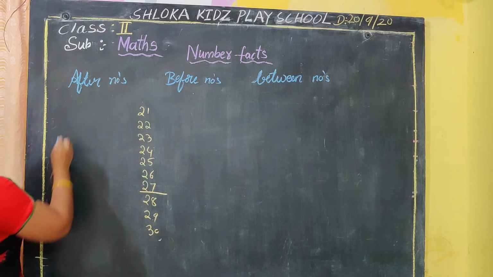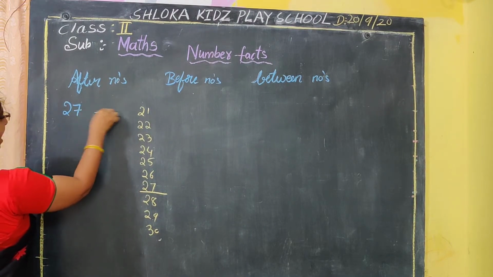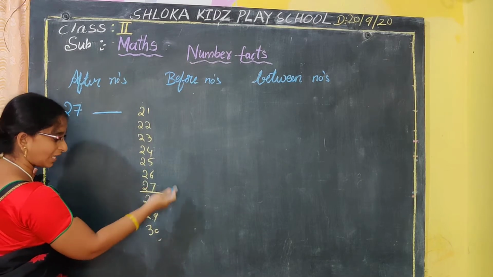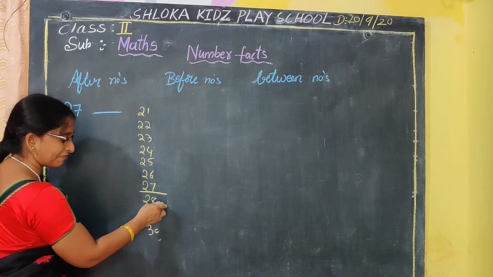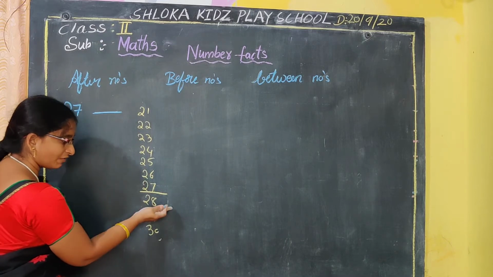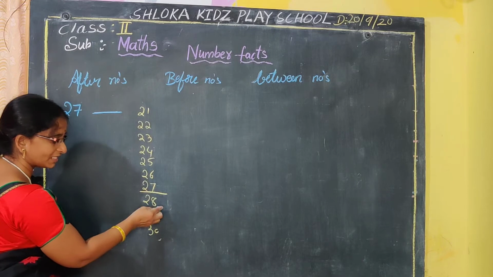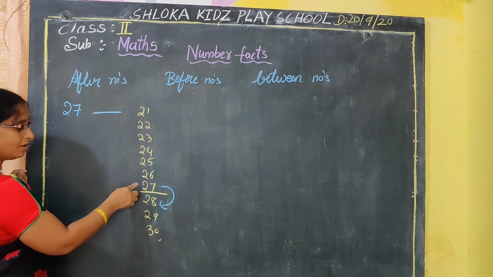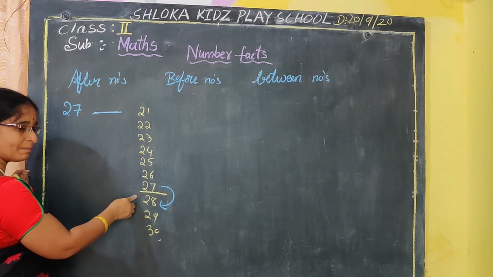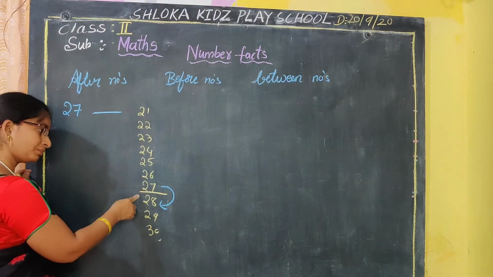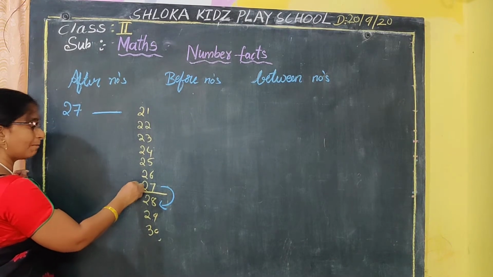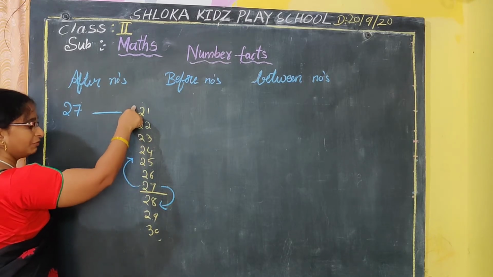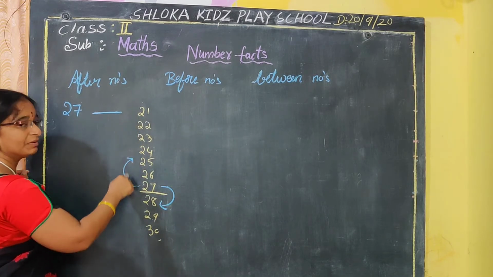I am writing the number 27. After number means the number that comes after. After 27, what will come? After means back numbers: for a particular number, all the numbers which come back are called after numbers. The numbers which come before, in front of a particular number, are all called the before numbers.